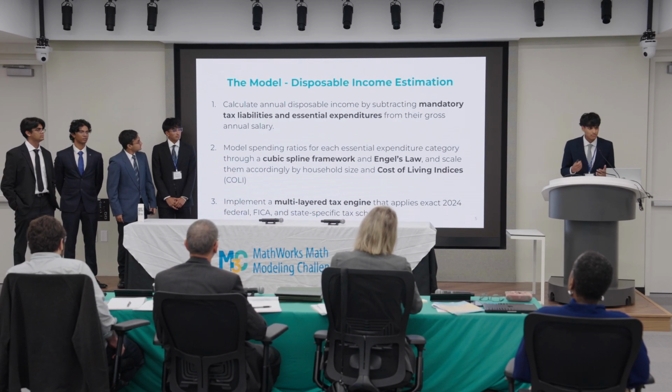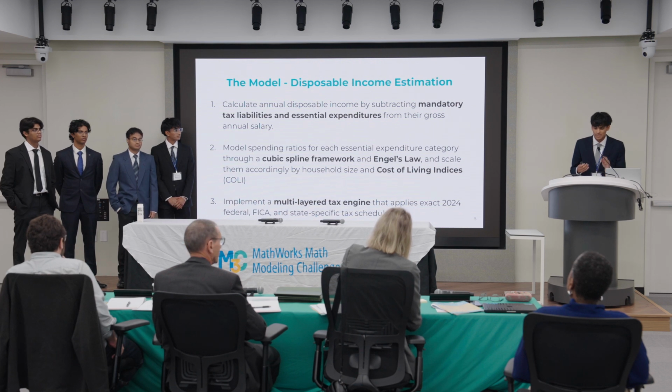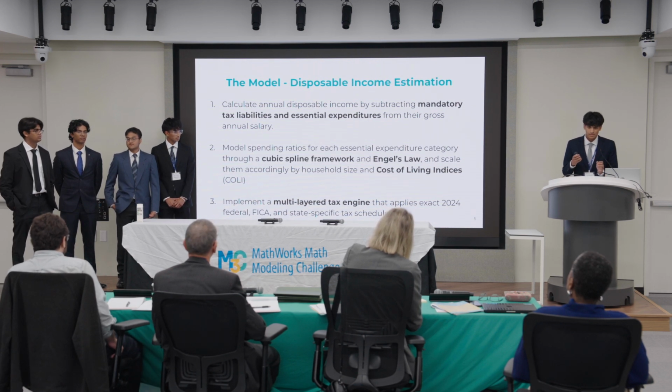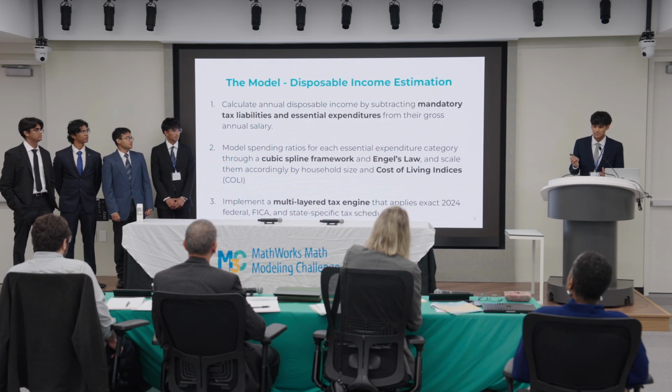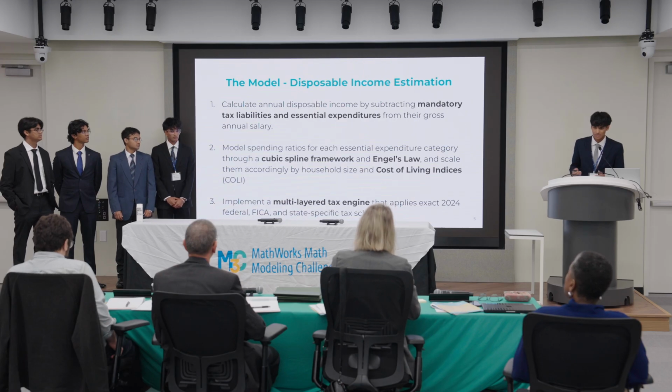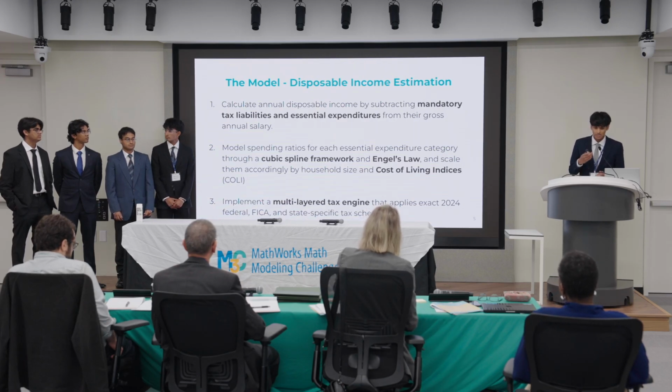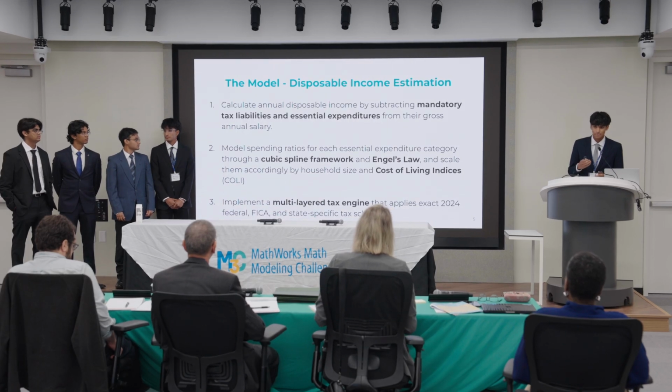So the basic framework of our model was that we took an individual's gross income, then we subtracted taxes, and then we subtracted their essential expenditures. And we did so using a cubic spline framework along with Engel's law, cost of living index scaling factors, and a tax engine.